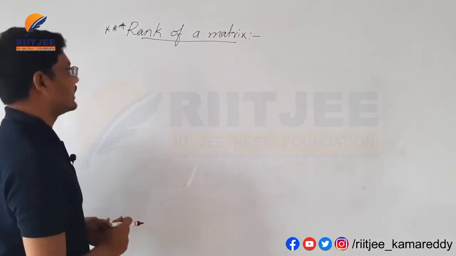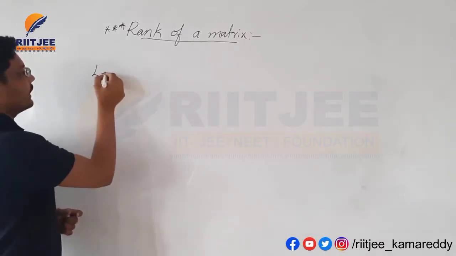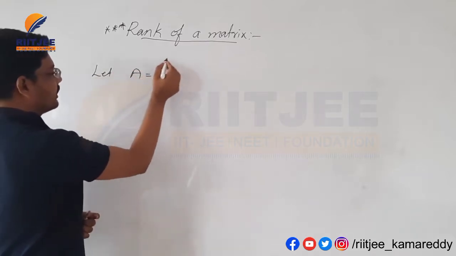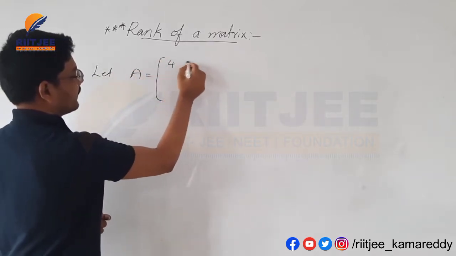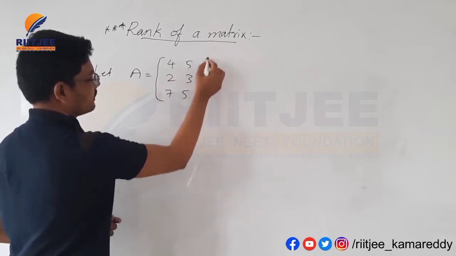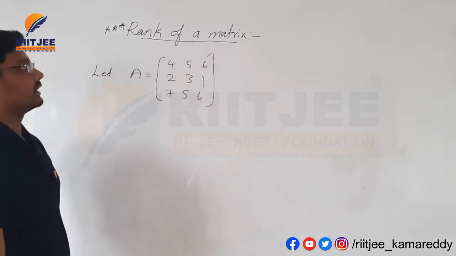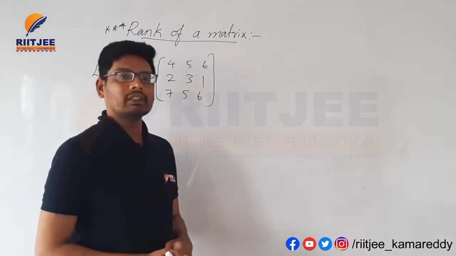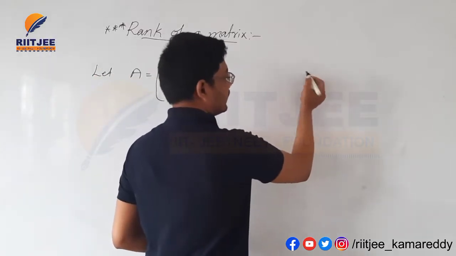Now let us see. I am taking a matrix A equal to 4 5 6, 2 3 1, 7 5 6. The rank of a matrix has 3 types.